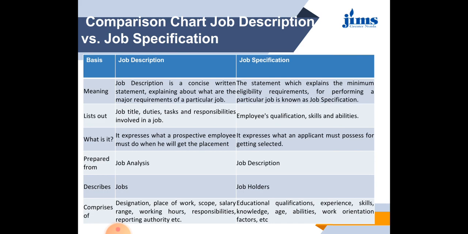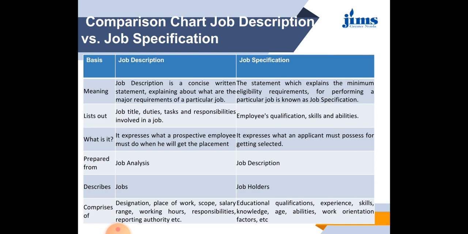So it determines the minimum qualification. It basically gives the employee specification to perform a particular job. Now the list. Job description lists out job titles, job duties, tasks and responsibilities involved in a job, while job specification lists out employee qualifications, skills, abilities, experience.